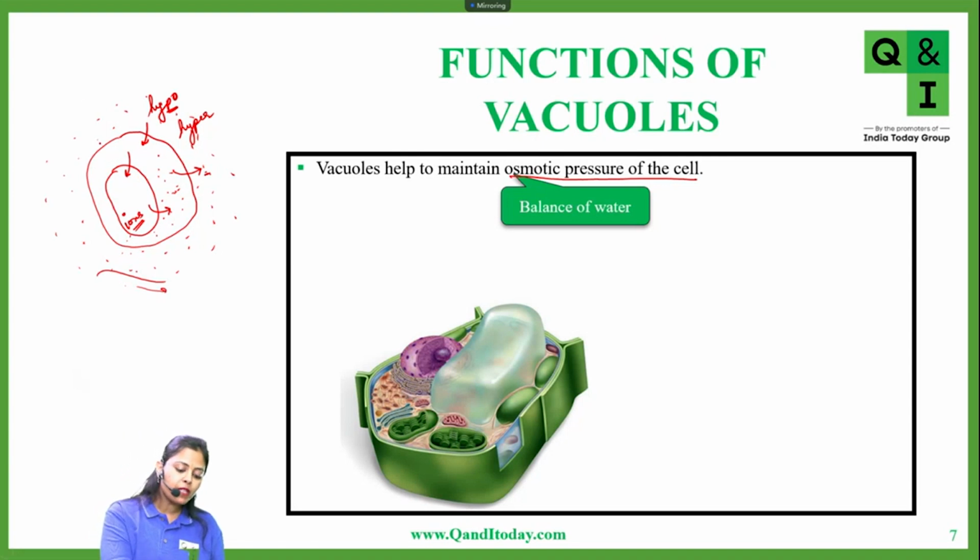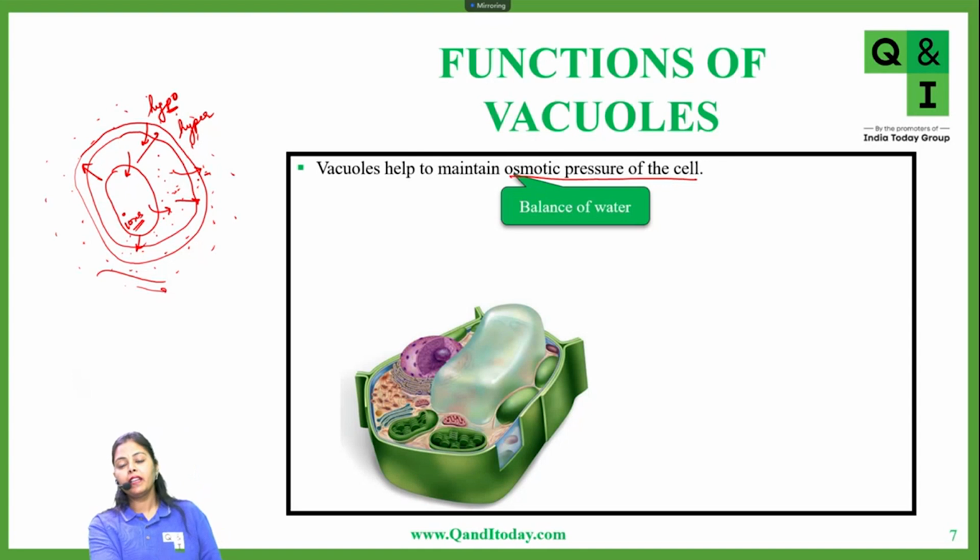But what happens if there is too much water present inside the cell or inside the vacuoles? They will exert a water pressure, turgor pressure, onto the walls of the cell. In response to that, if you remember when I discussed the functions of the cell wall, the cell wall will exert an equal and opposite pressure. So this will keep the cell's shape intact and it will prevent the cell from bursting. Okay? Clear?